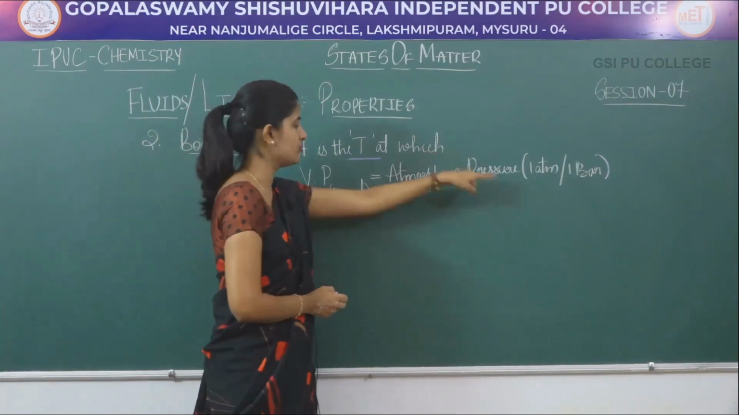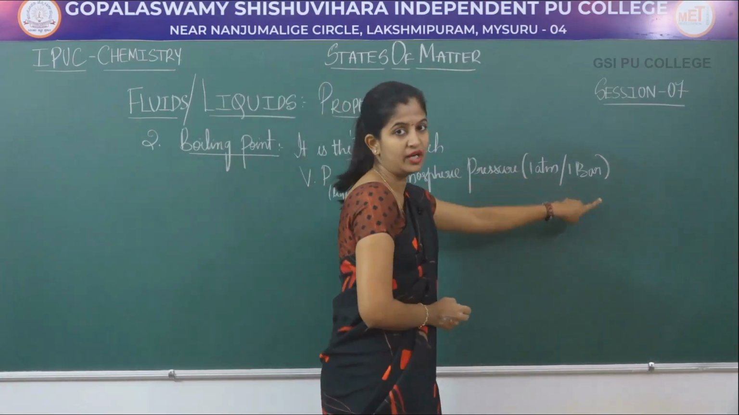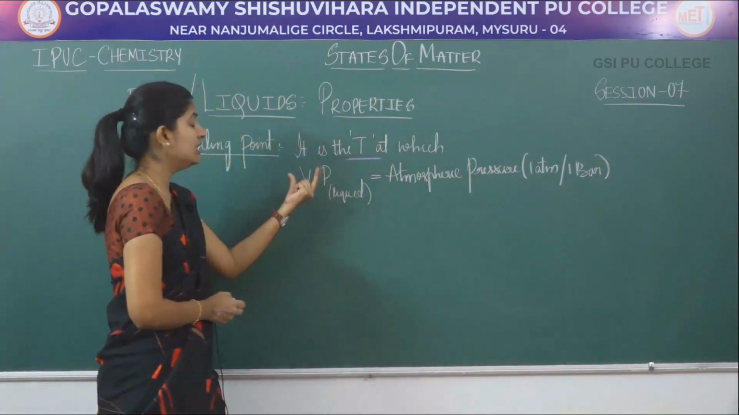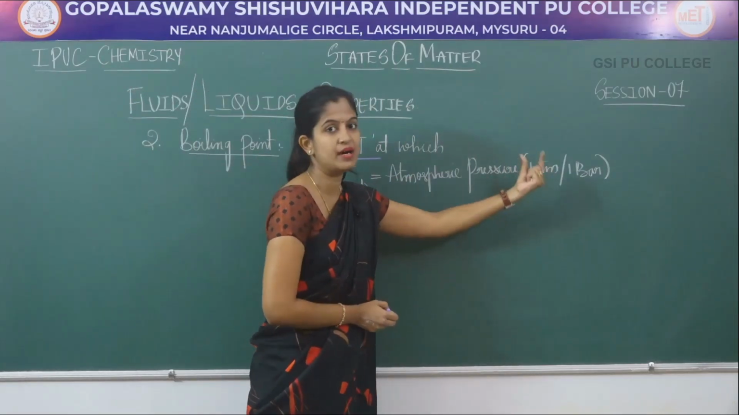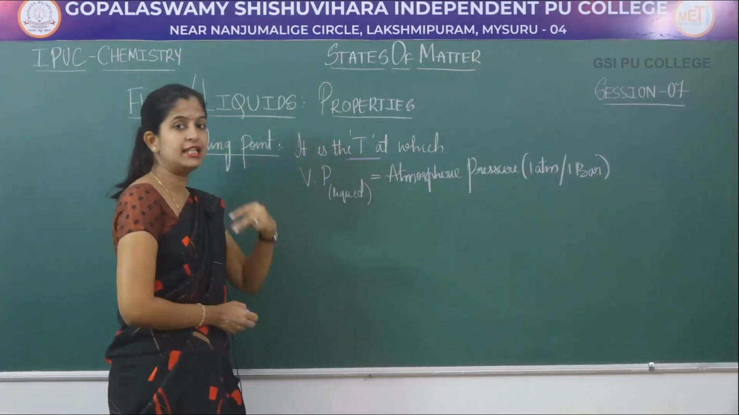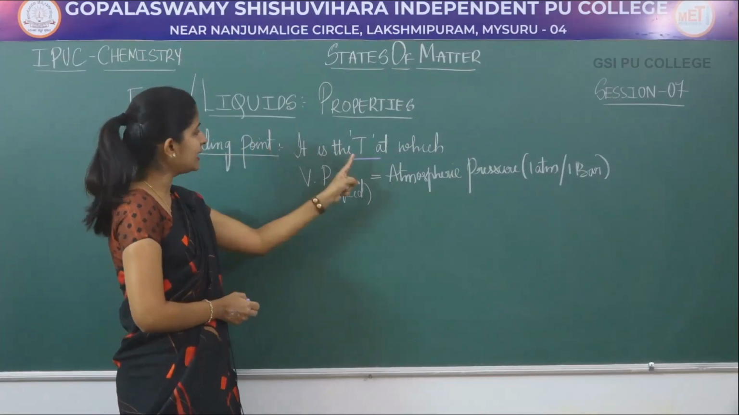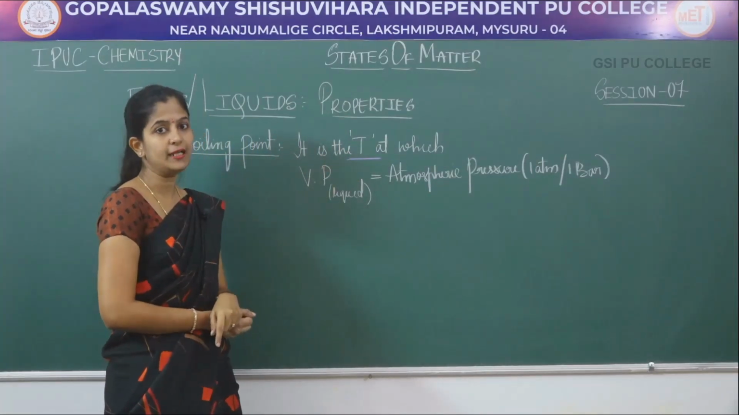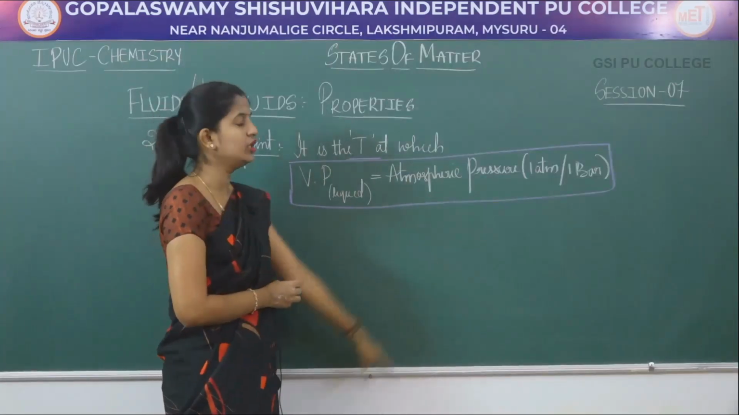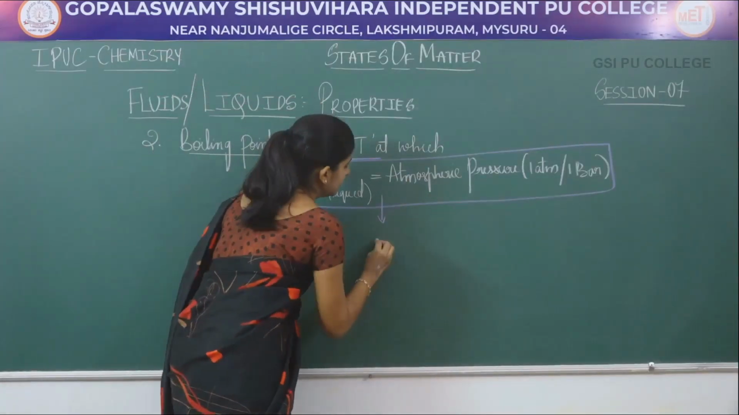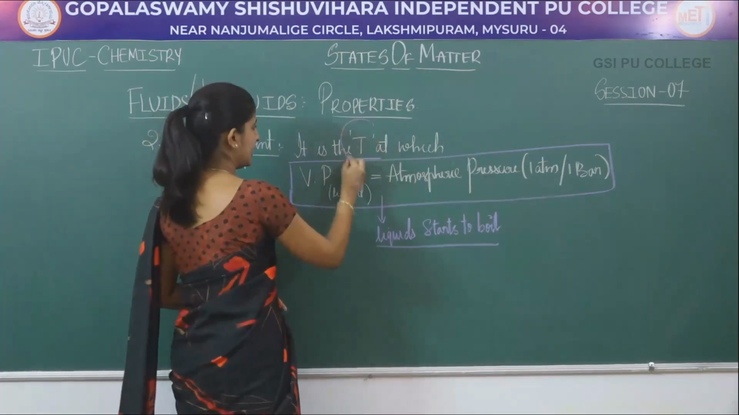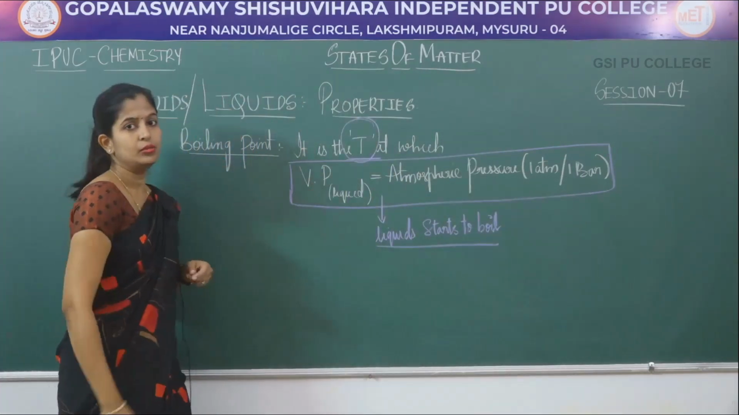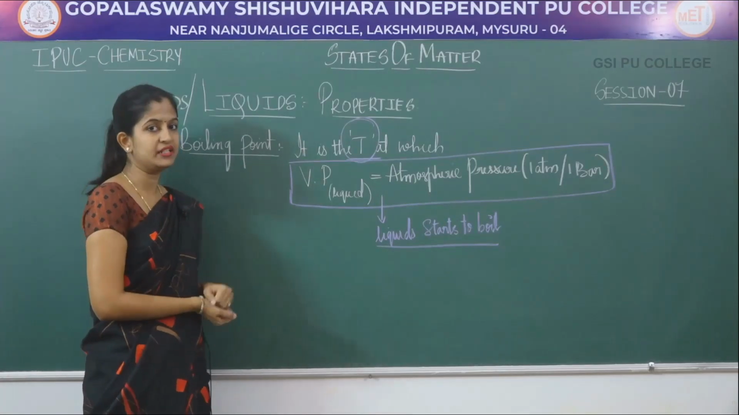atmospheric pressure. ಎಷ್ಟು atmospheric pressure? 1 bar ಅಥವಾ 1 atmosphere. So when the liquid's vapor pressure attains 1 atmosphere ಅಥವಾ 1 bar pressure ನ attain ಮಾಡುತ್ತೋ, then the liquid starts to boil and that temperature is called as your boiling point. When the vapor pressure becomes equal to atmospheric pressure, the liquid starts to boil. So that temperature, you call it as boiling point of that respective liquid.